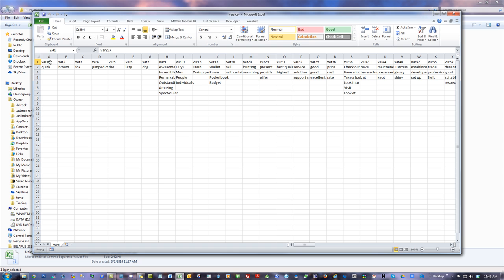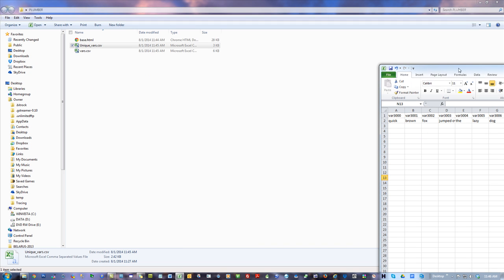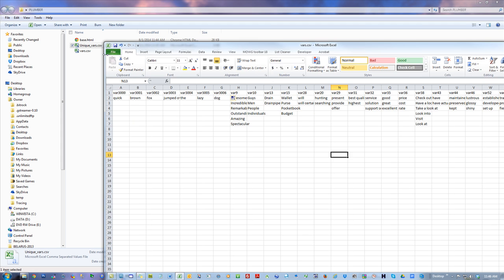So if I really wanted, I could have started with something like this: var 3000. Okay, just so you know, and it could go all the way to var 3006. But if I do that, that's what it has to be on the other two files, right? It just must match, okay? Let me flip it back. We get the idea,